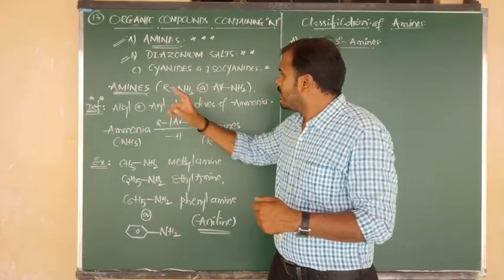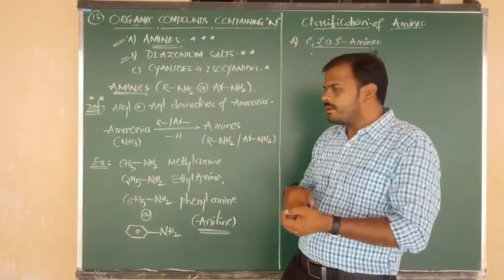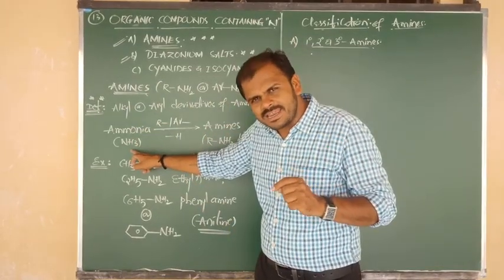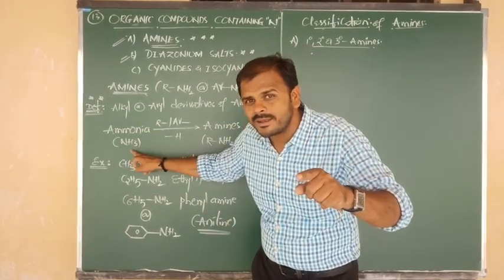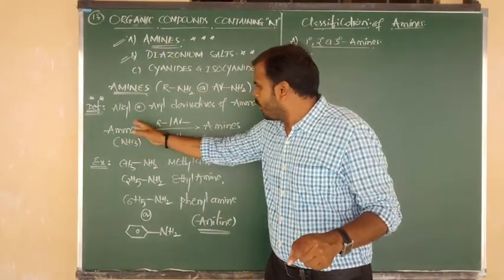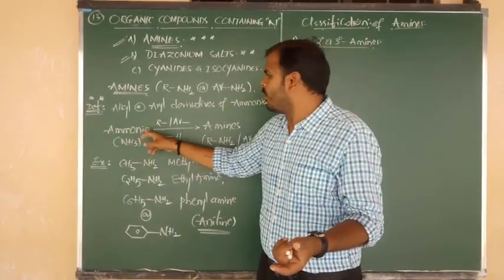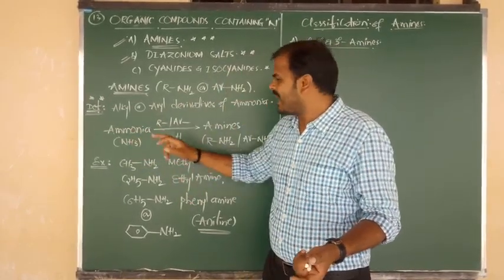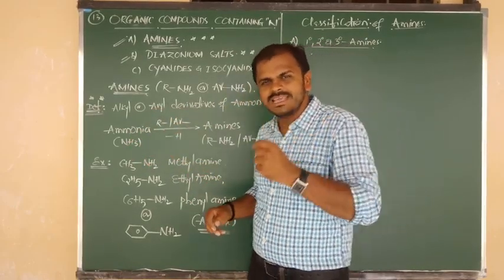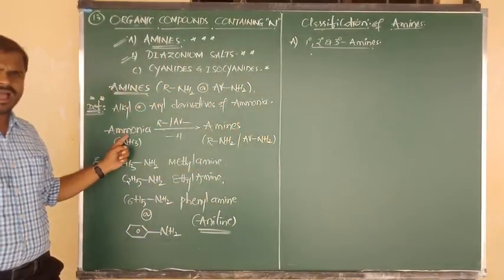That means amines are prepared from ammonia. In that, ammonia formula is NH3. 3 hydrogen atoms are there. So such hydrogen atoms which are present in ammonia, when they are removed, such removed hydrogen is going to be replaced by the alkyl group, and that hydrogen in ammonia can be replaced by the aryl group. So we can say that amines can be prepared from ammonia.